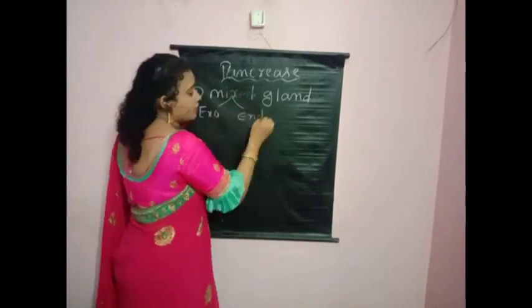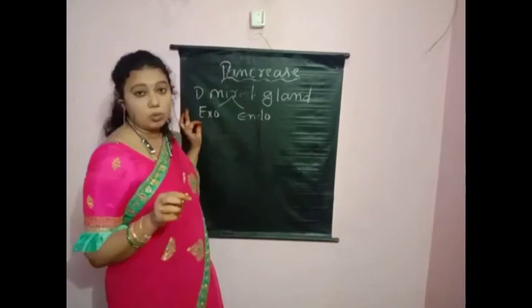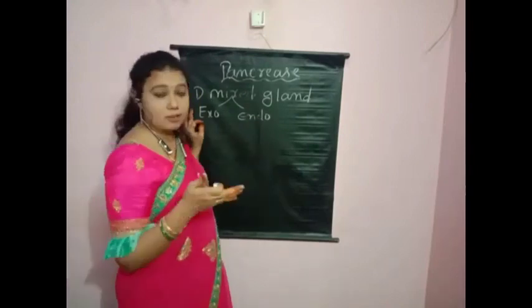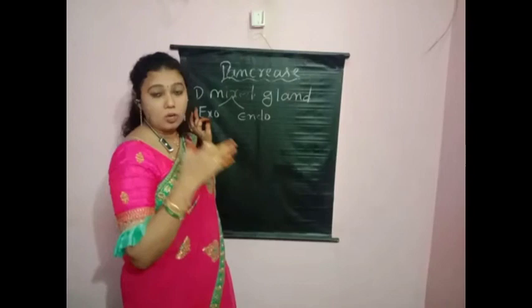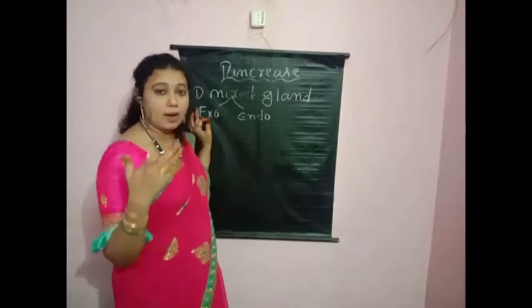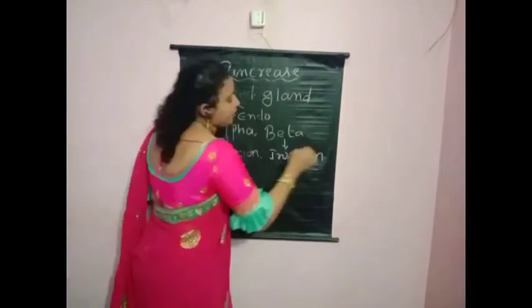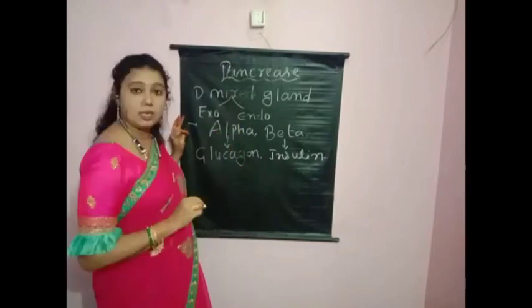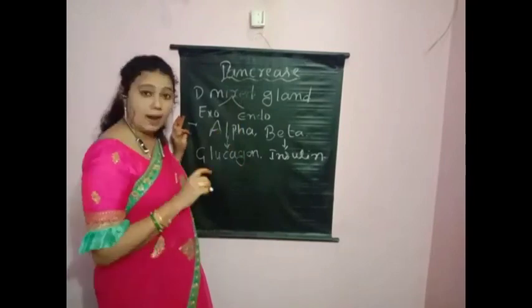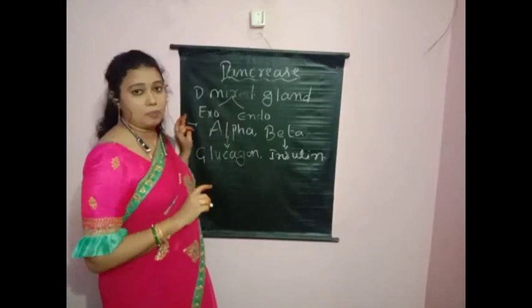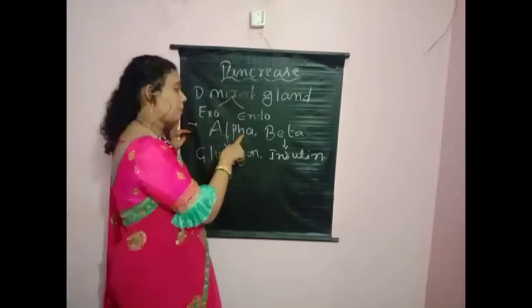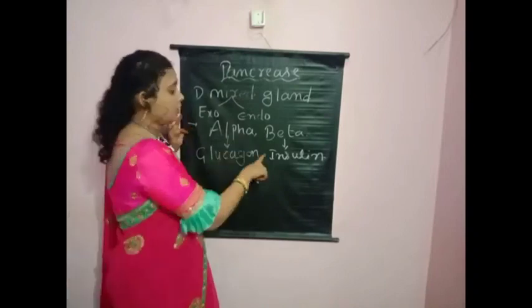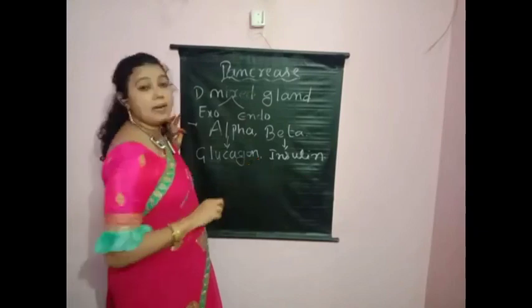Just now I have shown you which portion belongs to the exocrine system and which portion belongs to the endocrine system in the pancreas. And this pancreas secretes glucagon and insulin hormones. Glucagon is secreted by alpha cells. Insulin is secreted by beta cells.